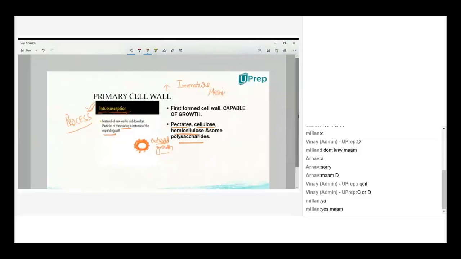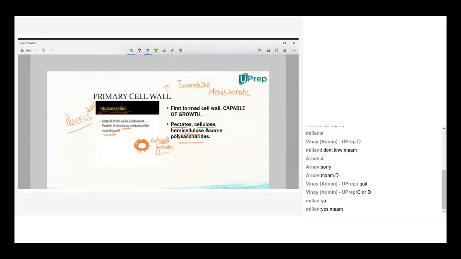Very good, Anna. We discussed meristematic cells, various forms: apical meristem, intercalary meristem, lateral meristem, so many examples. In all those areas you will find immature meristematic cells, and you will find the primary cell wall. And how is the primary cell wall produced? By a process called intussusception.